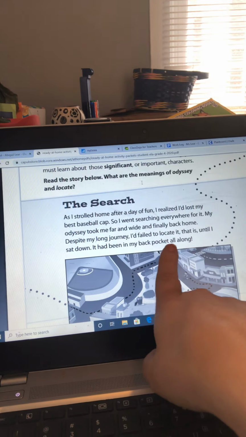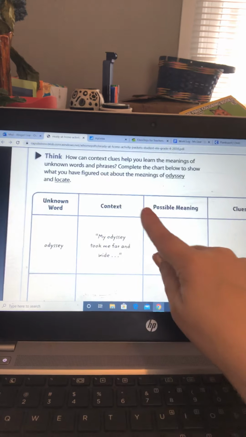Okay, so here's our chart. Our unknown word is Odyssey. Context. What do we put under context? What word is in context? Text. So what does it say in the text? It says, my Odyssey took me far and wide. That is directly, see the quotation marks? That's what it says in the text. So it goes under context.